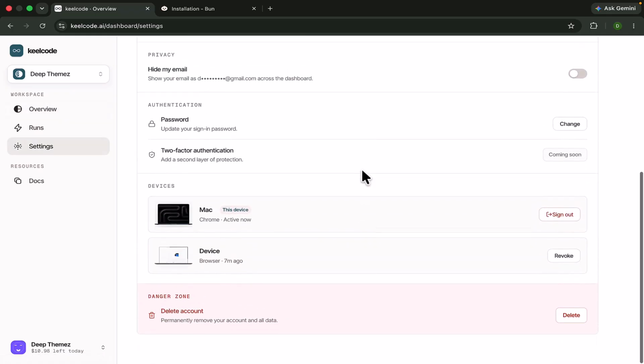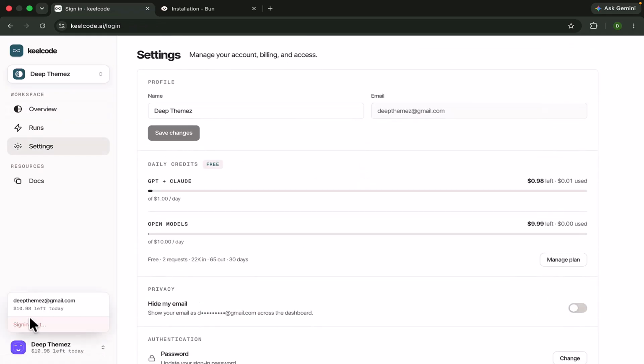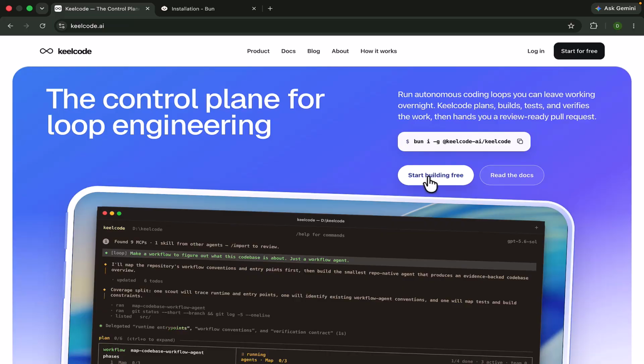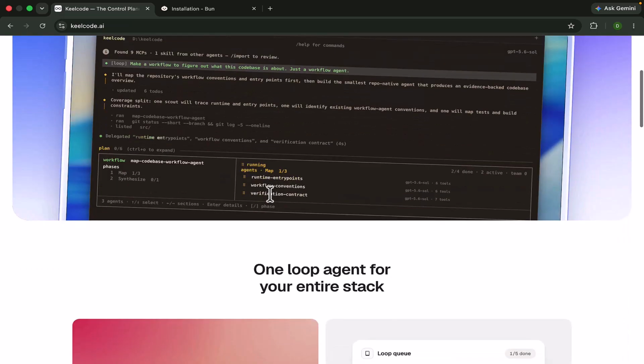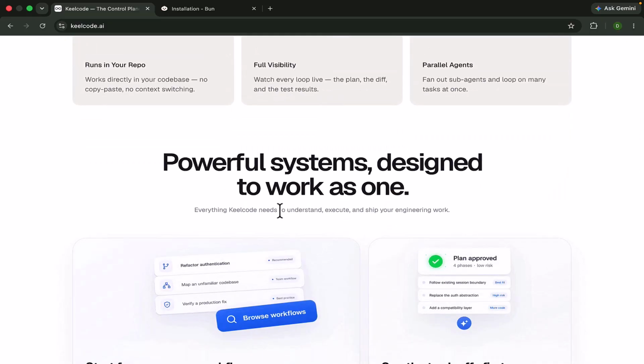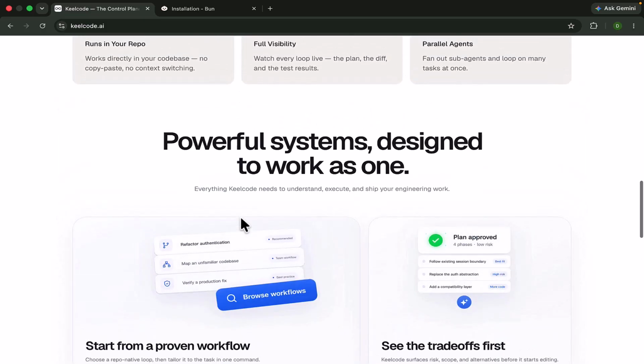And click on settings. After logging out, I can discuss everything from the start. Okay, and go to the official site. You will see Start Building Free, and the coding agent is here. And now, one loop agent for your entire stack. It means only one loop agent will perform your task and complete your stack by using that agent. Powerful system and design both as one. If you want to build a powerful system, it will provide you all-in-one. Everything is here on this platform.